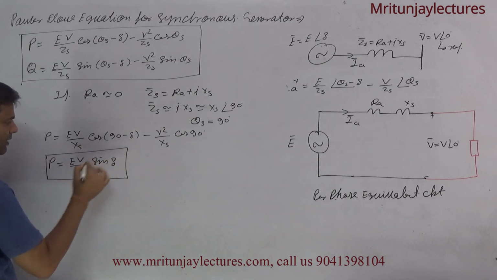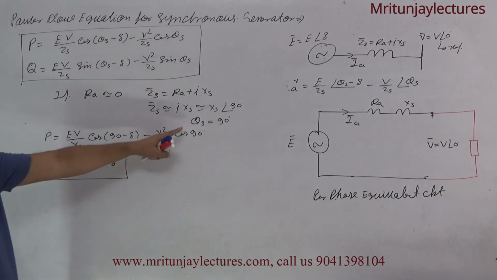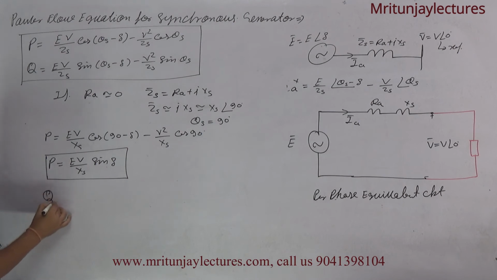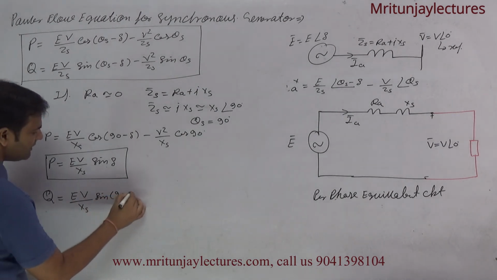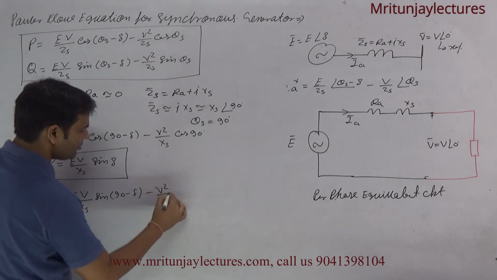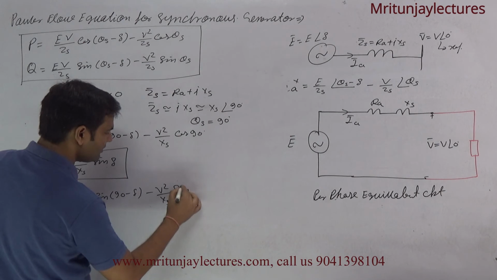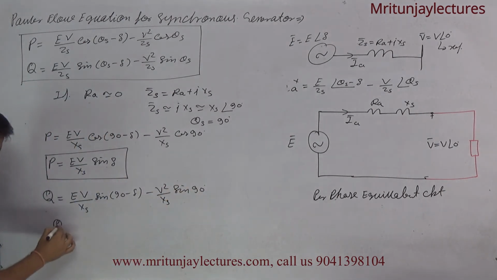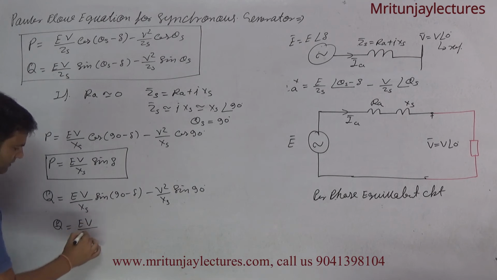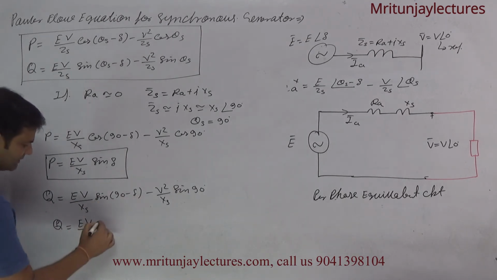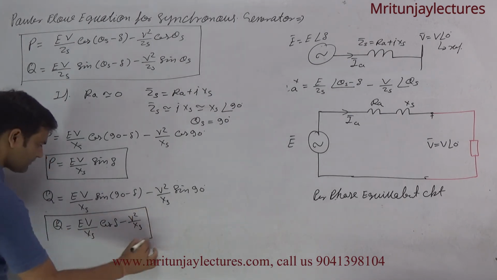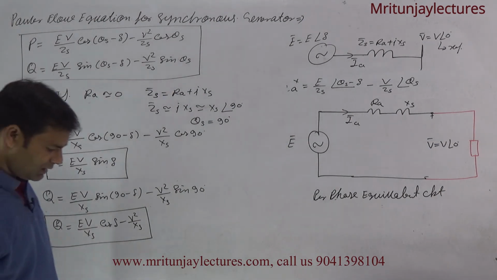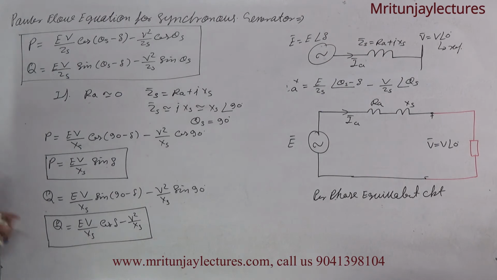Now another way, if theta is 90 degrees, then what about Q? Q is equal to EV by ZS into sine 90 minus delta minus V square upon ZS into sine 90 degrees. So finally Q is EV by ZS into sine 90 minus delta, that is cos delta, minus V square upon ZS. So these are the active and reactive power corresponding to this case.